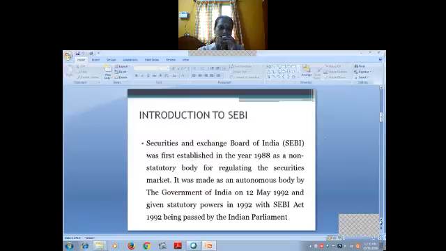See, why we need this SEBI? It is because it is a regulatory market. We are buying shares, debentures, everything. These are all the securities we say. These securities we are buying from the stock exchanges. So these stock exchanges, the SEBI only will control and regulate, that stock market, security market. Okay. So it is an autonomous body.